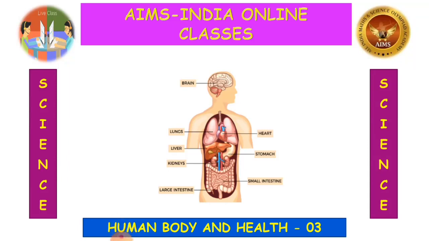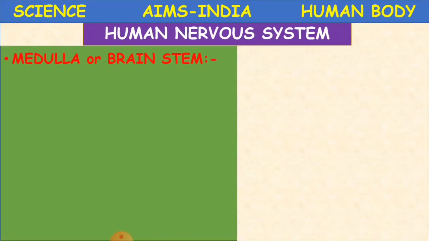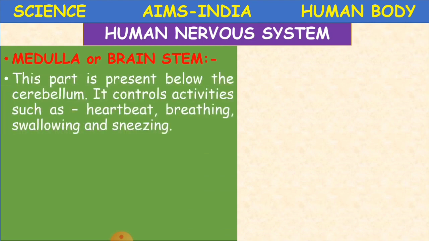So today from our science subject we will be continuing human body and health part 3. We will be learning about the human nervous system in today's class. As we said, the nervous system contains the brain. In the brain we had some parts, like yesterday we learned the cerebrum and other parts.